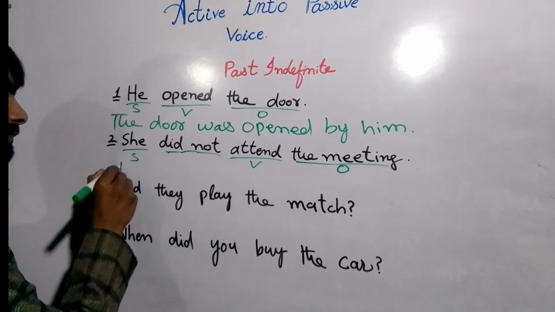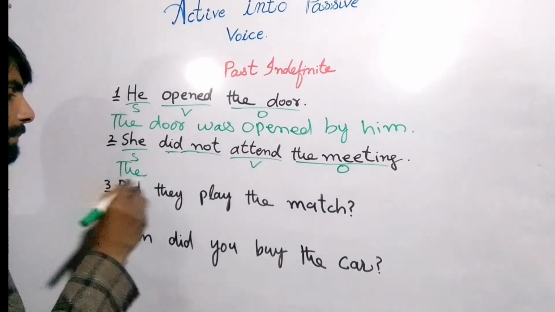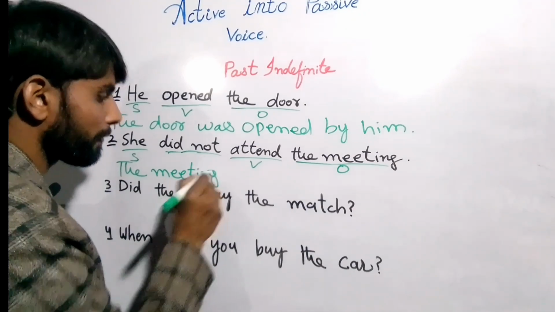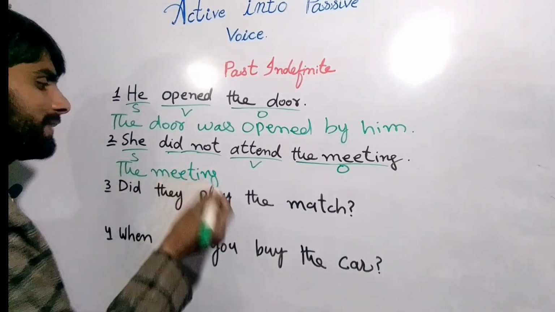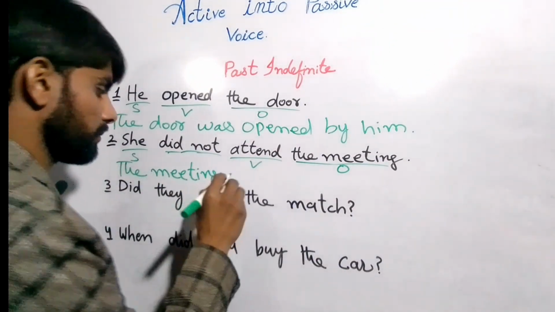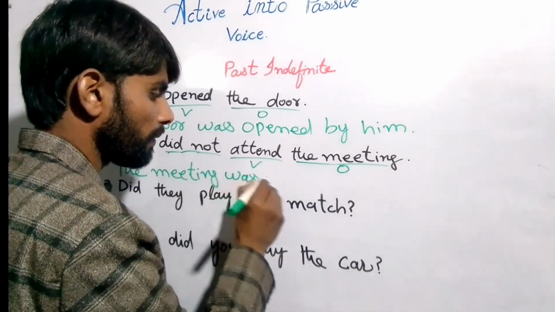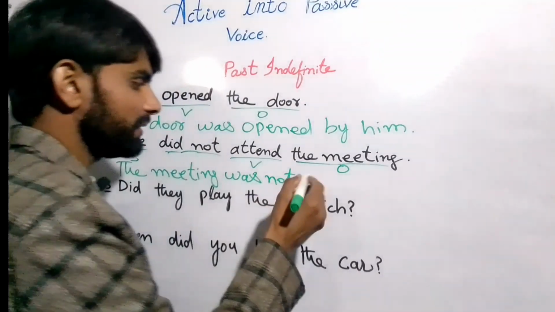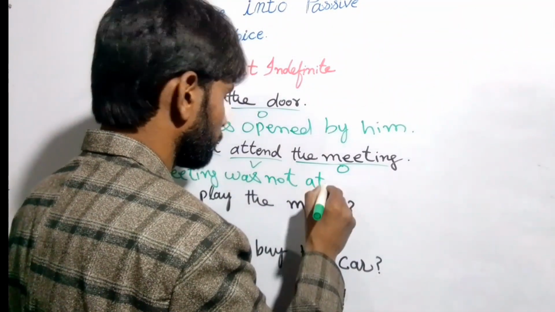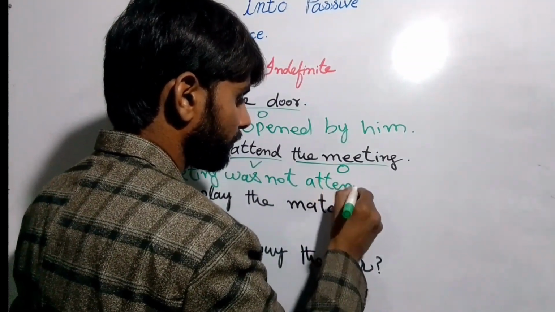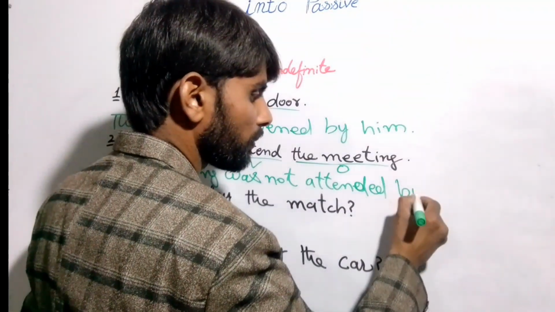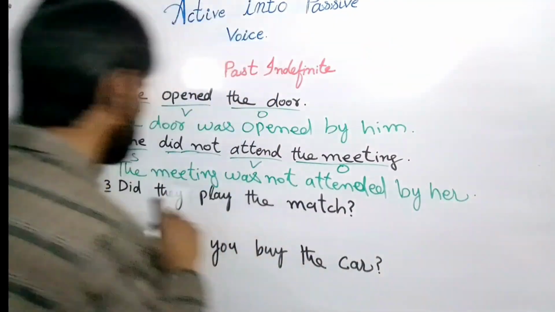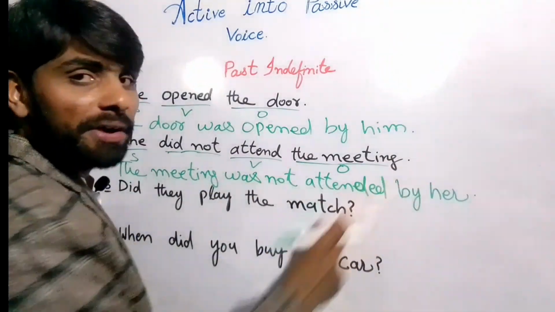And we'll write first the meeting, the meeting was not attended by her, right? The meeting was not attended by her, right?